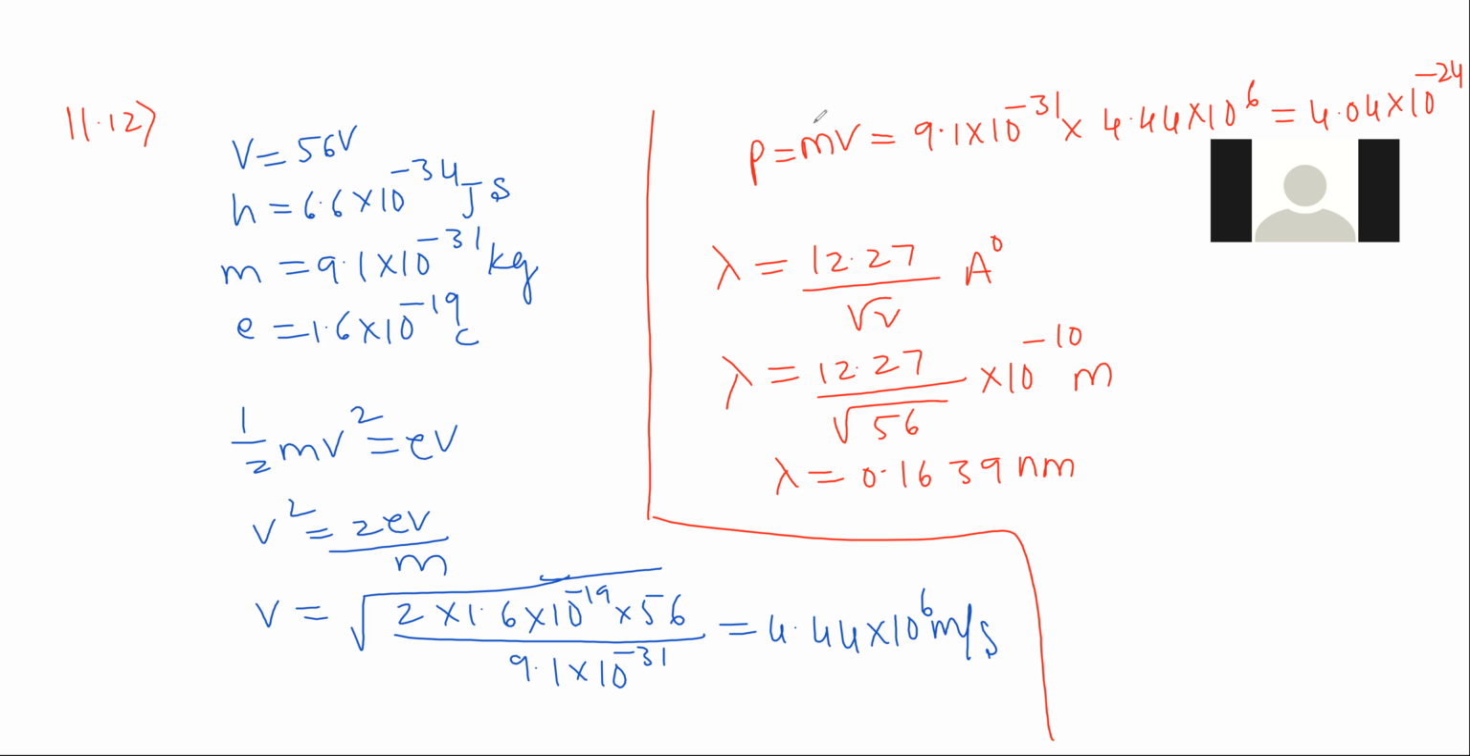So if the V value is given, Planck's constant is given, the m value is given, and the E value is given, then by using half mv square is equal to E into V, we calculated the V value as 4.44 into 10 to the power of 6 meters per second, and the wavelength we got, lambda is equal to 0.693 nanometer. This is the solution for 11.6.